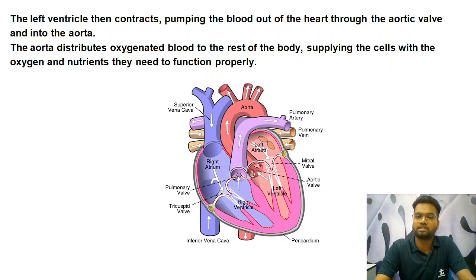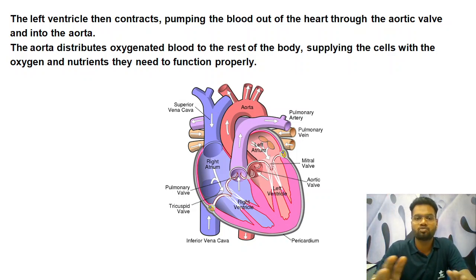This is the whole cycle: how blood comes into the heart, and how blood is taken out of the heart. Then the aorta distributes the oxygenated blood to the rest of the body. Again this oxygenated blood reaches the organ tissues. From there, deoxygenated blood travels through the veins back to the heart, then to the lungs, and from the lungs after purification to the heart, and again to the organ tissues. These cycles take place in milliseconds. One heartbeat means one cycle is complete.